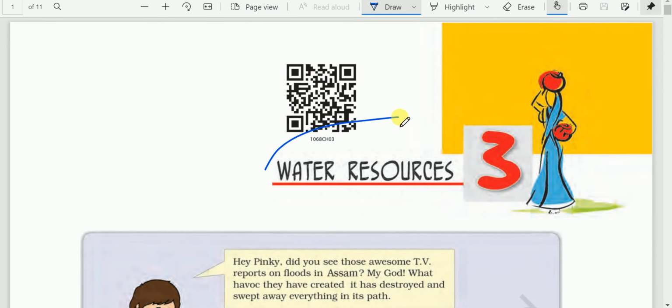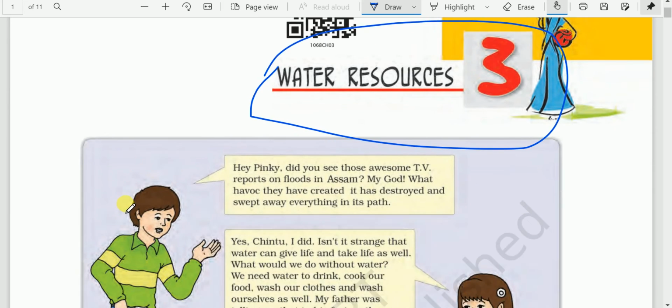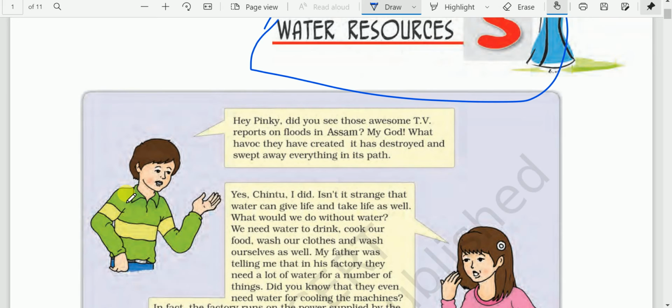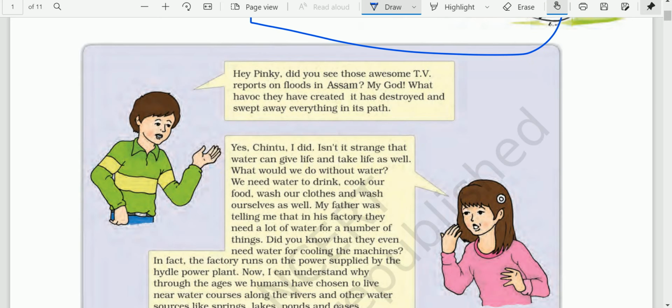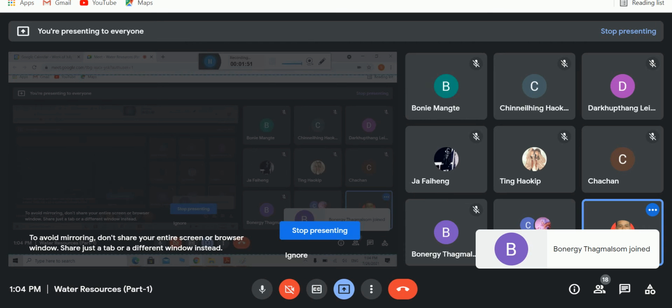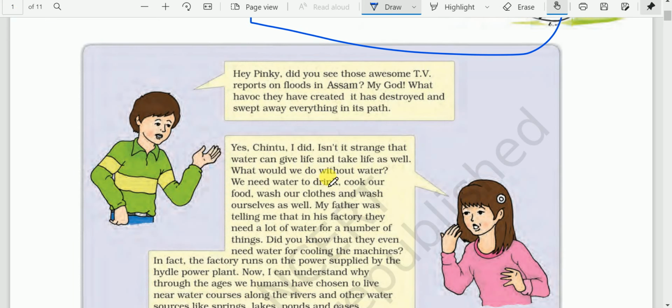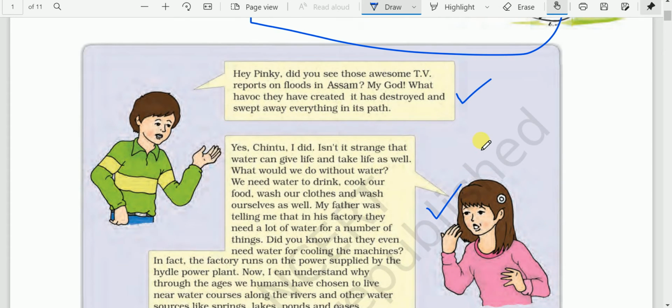So here we have chapter 3, Water Resources. This chapter will be assessed in periodic tests only. Okay, this chapter will not be asked in the CBC exam. Here we have a dialogue between Pinky and Chintu. So here you may read it.